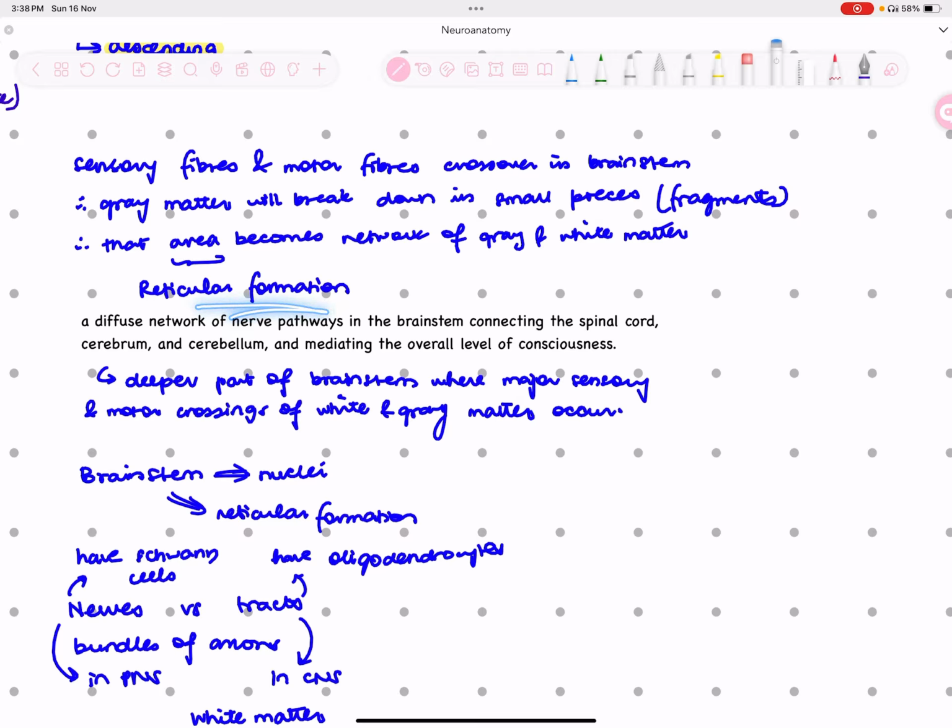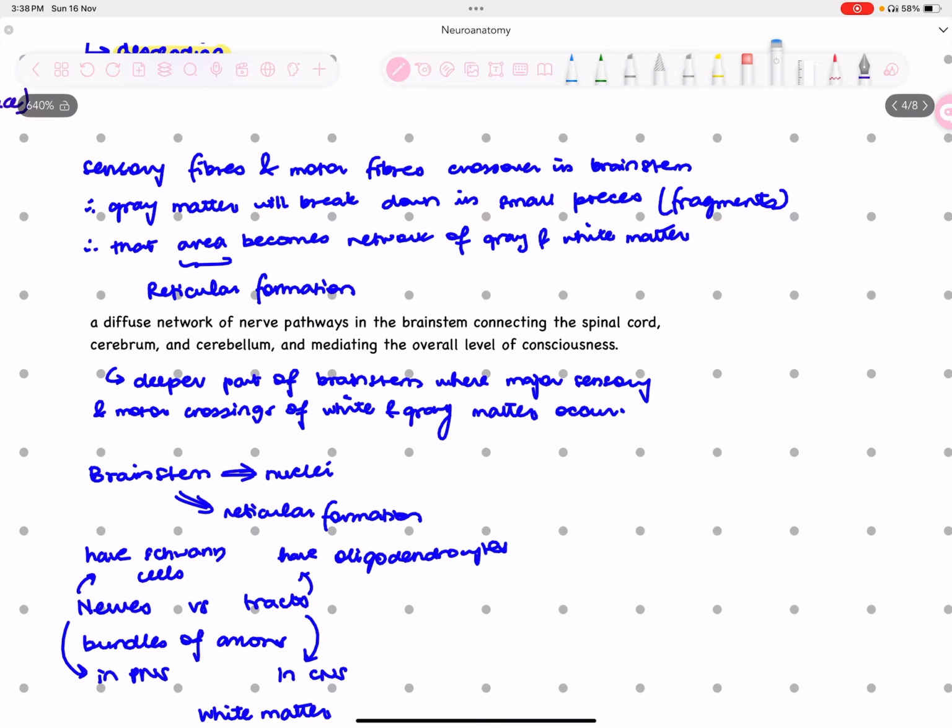We're going to talk about reticular formation with regards to diffuse pain sensation. Basically, this is a diffuse network of nerve pathways in the brainstem connecting the spinal cord, cerebrum, and cerebellum, and mediating the overall level of consciousness. Very important: it acts as a switch of your cerebral cortex. It decides whether to turn on or off your cerebral cortex, and whether to bring a person into consciousness or not. That's the function of the reticular formation.